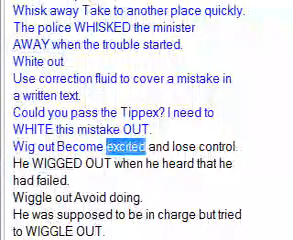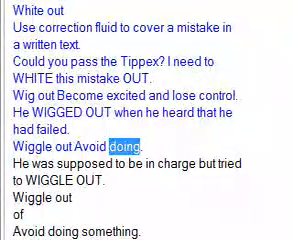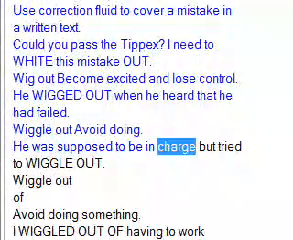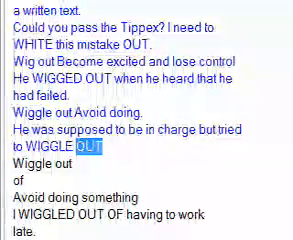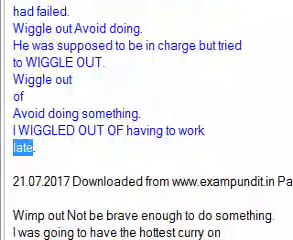Whip out: become excited and lose control. He whipped out when he heard that he had failed. Wiggle out: avoid doing something. He was supposed to be in charge but tried to wiggle out. I wiggled out of having to work late.